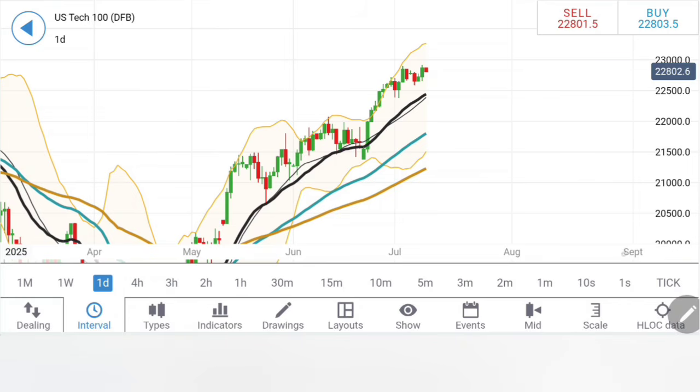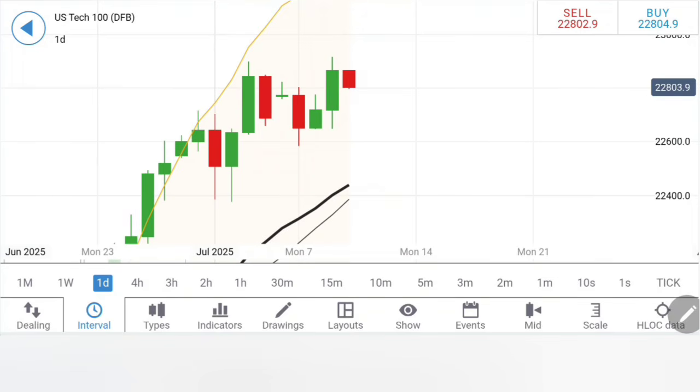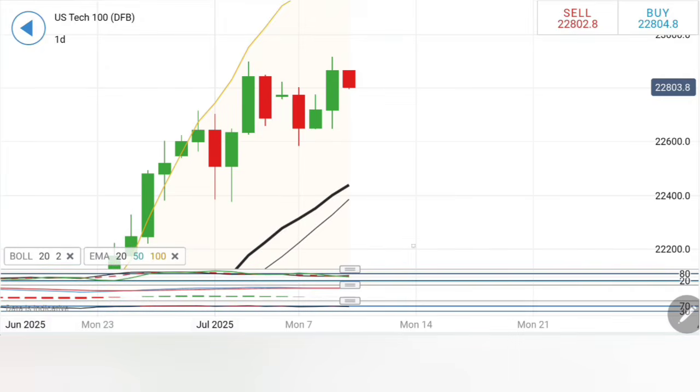Coming to the daily chart, notice on the daily charts the rise, the retracement, rise, retracement, and bigger rise. So a bigger retracement should follow, else once it breaks out, it should lead to a rally here. Now see what's happening. It has formed a double top here, symmetrical move, and now looking downwards. Once it trades below this zone 22,666.80 and then 22,600, you can say this is the beginning of the correction. We will aim for 22,400 very soon.